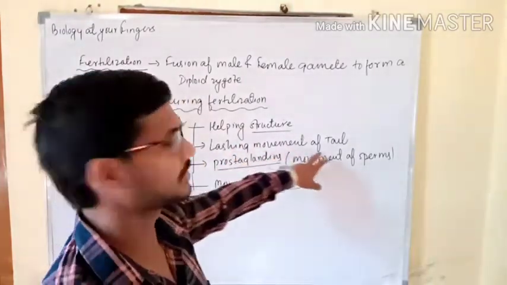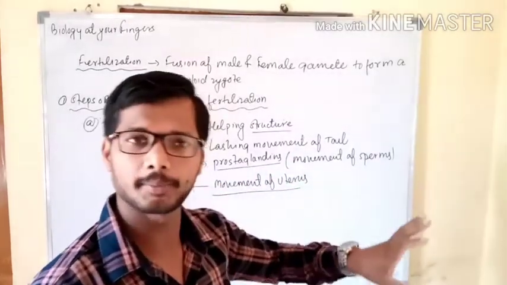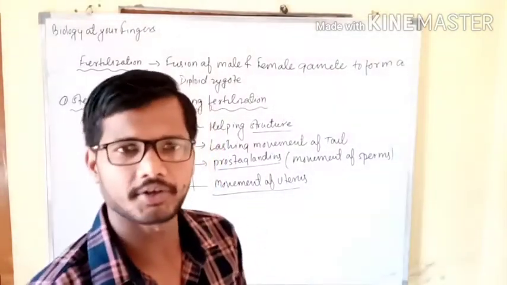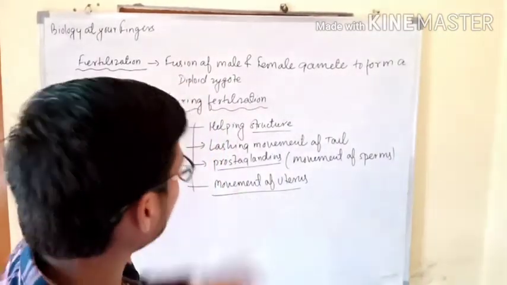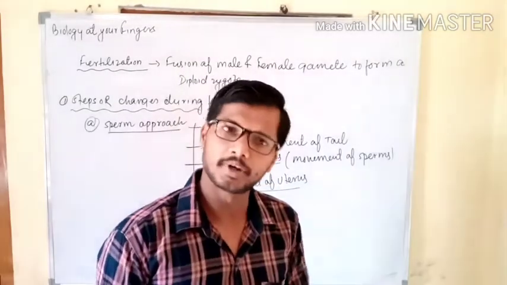So these are the three helping structures or three helping points. The first one is the lashing movement of the tail. The second one is prostaglandins, which help in the movement of sperm, and the third one is the aspiratory movement of the uterus, which is also going to help in the movement of the sperm.